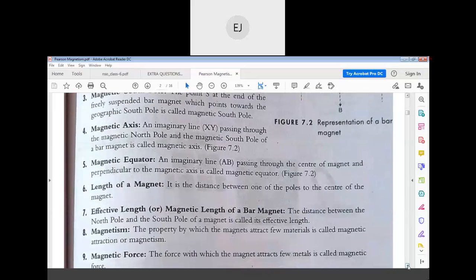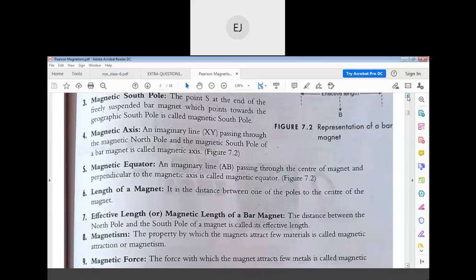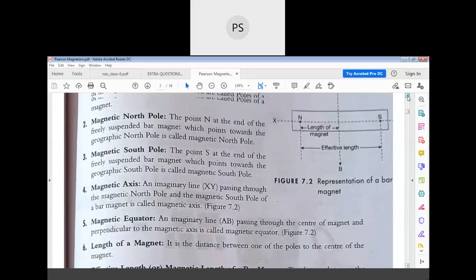The next, length of the magnet. It is the distance between one of the poles and the center of the magnet. Very, very important. In general, we think the length of the magnet means from the left end to the right end. But the length of the magnet is the distance between one end and the midpoint.